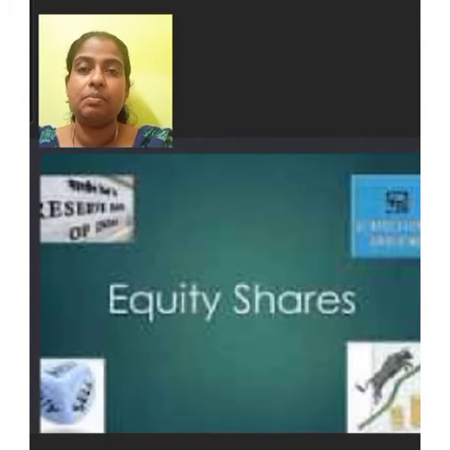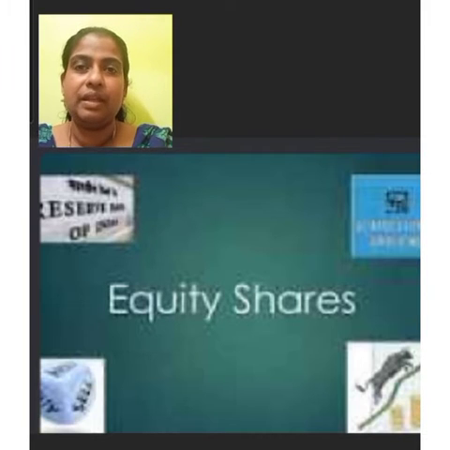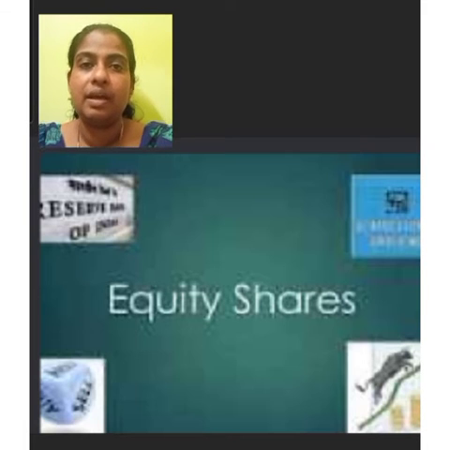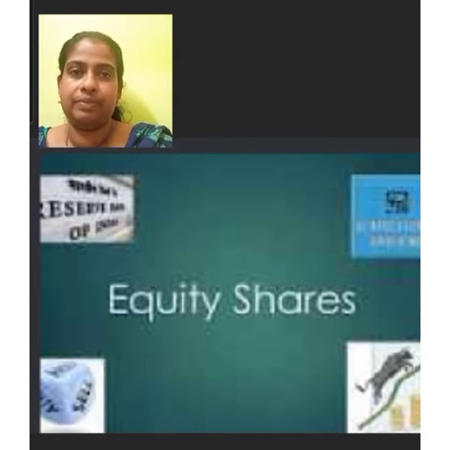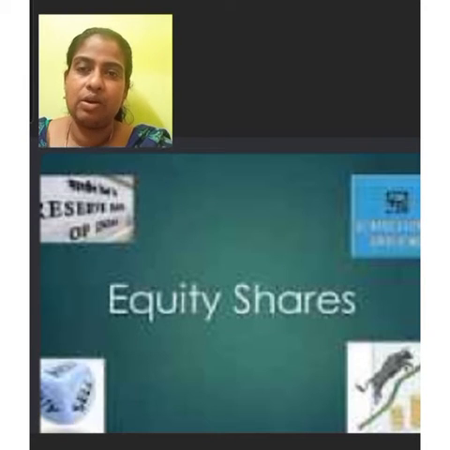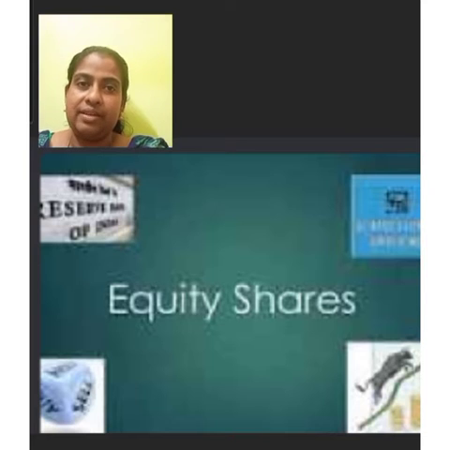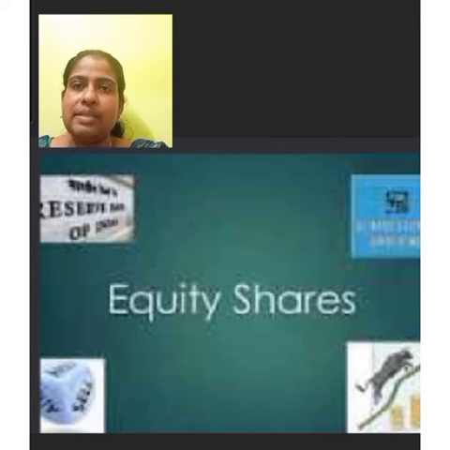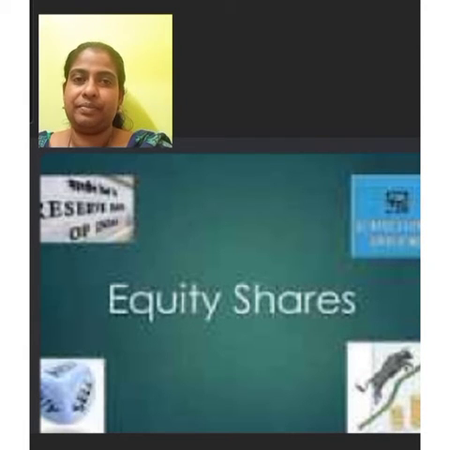Issue of share is the most important source of raising long-term funds. The amount of the capital to be raised from the members of the public is divided into small units of equal value. These small units are known as shares. The aggregate value of the shares is known as the share capital of the company. Those who subscribe to the share capital are known as shareholders.